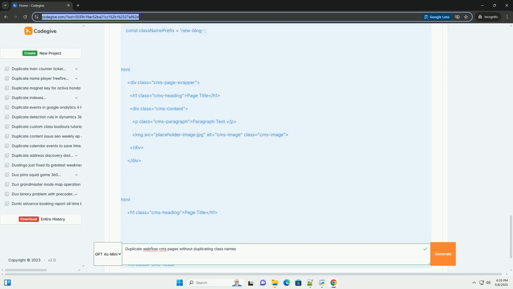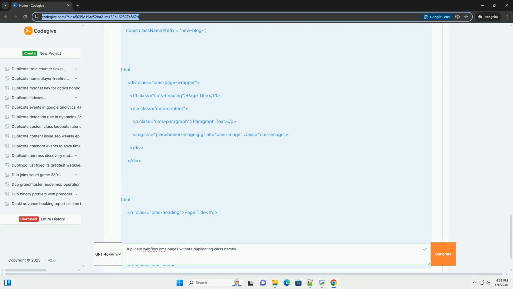Advantages: preserves existing class names while creating new, unique ones. Simpler than completely replacing class names. Reduces the risk of breaking existing styling. Disadvantages: requires custom JavaScript code. Can result in long class names.